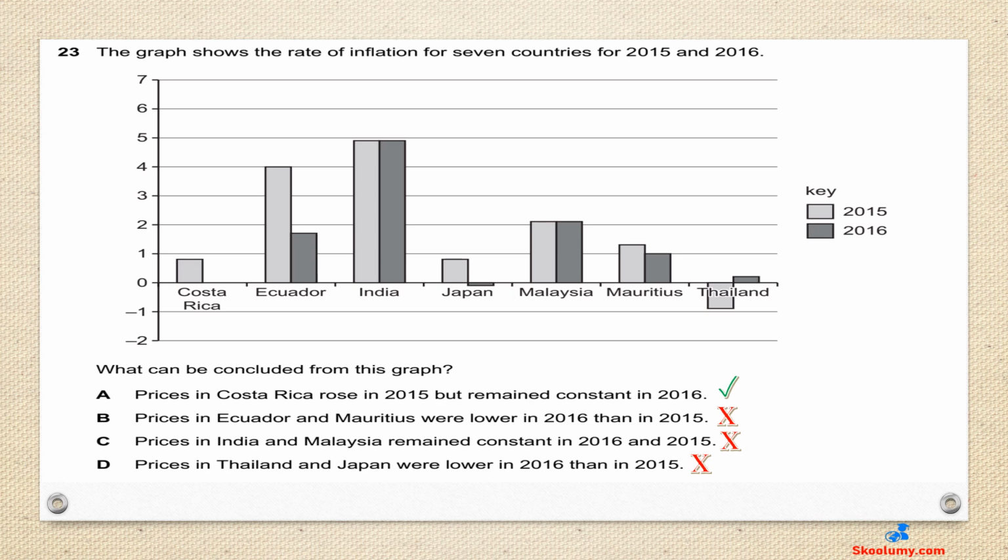B is wrong because a reduction in the inflation rate in Ecuador and Mauritius in 2016 only meant prices rose at a lower rate. Prices did not decrease. This is known as disinflation. C is wrong. Prices were not constant in India and Malaysia in 2015 and 2016. Prices only rose at the same rate between the 2 years since the inflation rates were the same for both years. D is wrong. Prices fell in Japan in 2016 as the inflation rate became negative. In Thailand, however, prices rose as the inflation rate was positive.